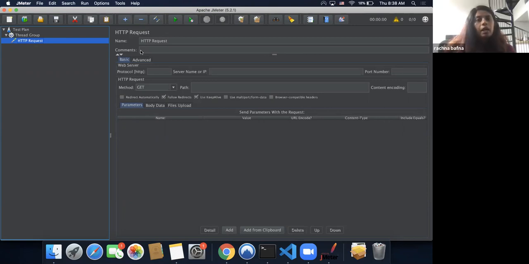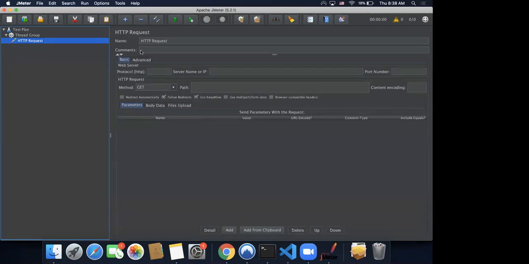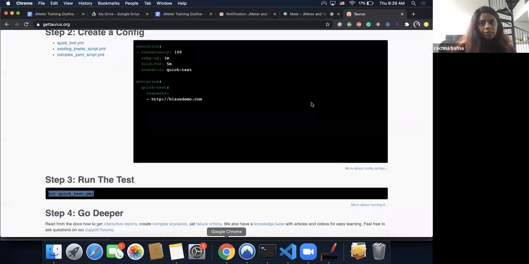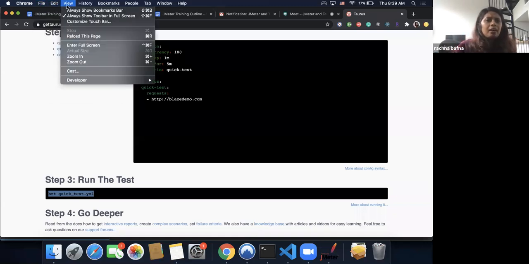Okay, cool. So the next part is where we actually start our scripting. What we did so far is launch JMeter, add a thread group, then add the next thing called HTTP request. That's where all the interesting stuff starts. So we all know a typical structure of an HTTP request. I'll take a very simple example of getTaurus.